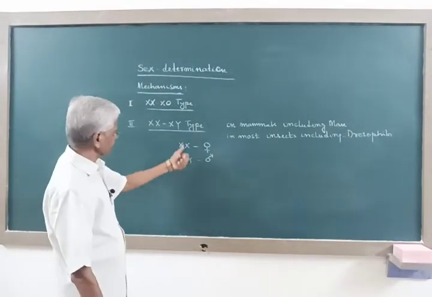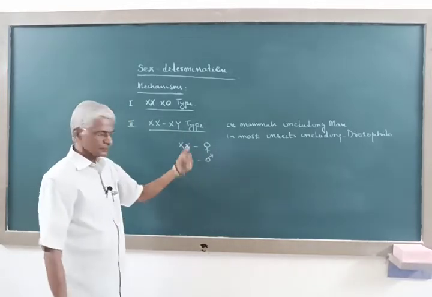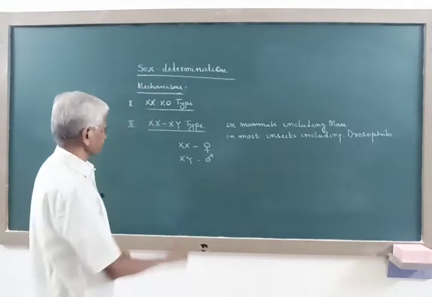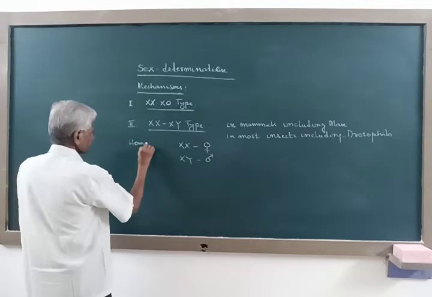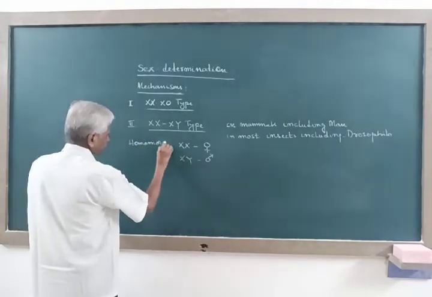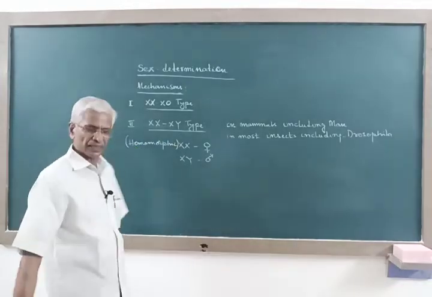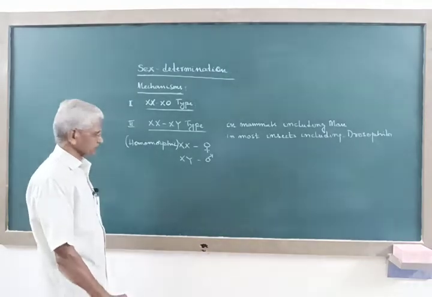In other words, in this mechanism, females carry homomorphic sex chromosomes, the same type of sex chromosomes, both XX.